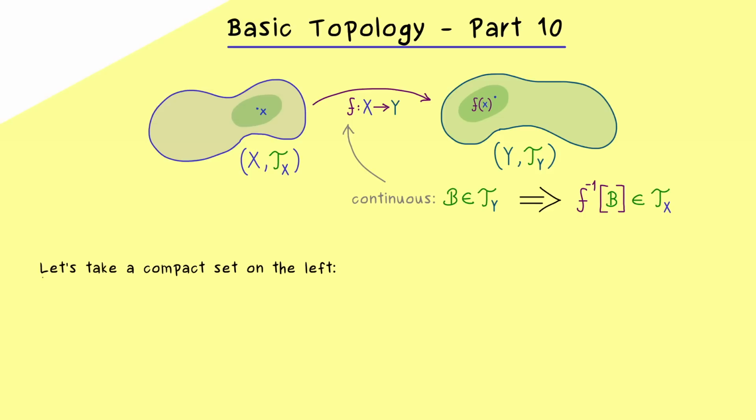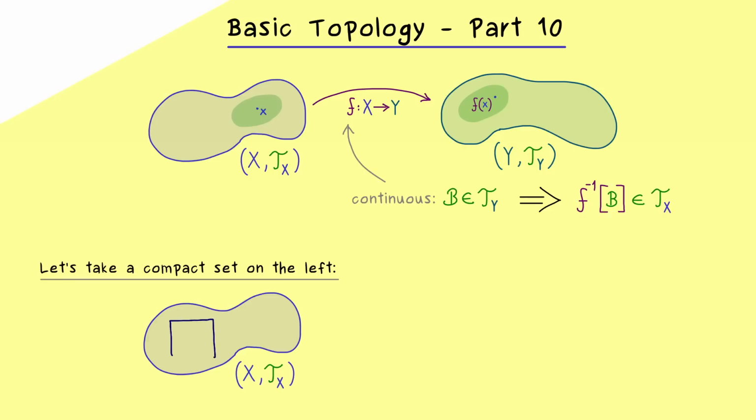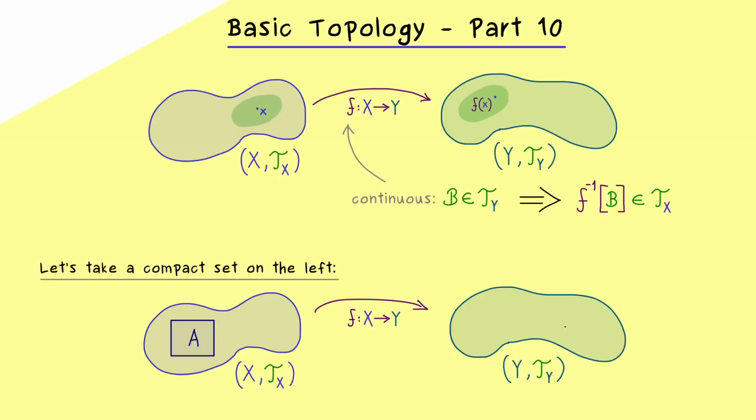And therefore, we also get a similar result if we consider compact sets. So what I want here is a compact set in the space X, so a compact set on the left-hand side. So let's call it A and let's map it to the right-hand side. This means we now look at the image of A under f. And the notation we have for that is f(A), but I use brackets to make it clear that we consider sets here.